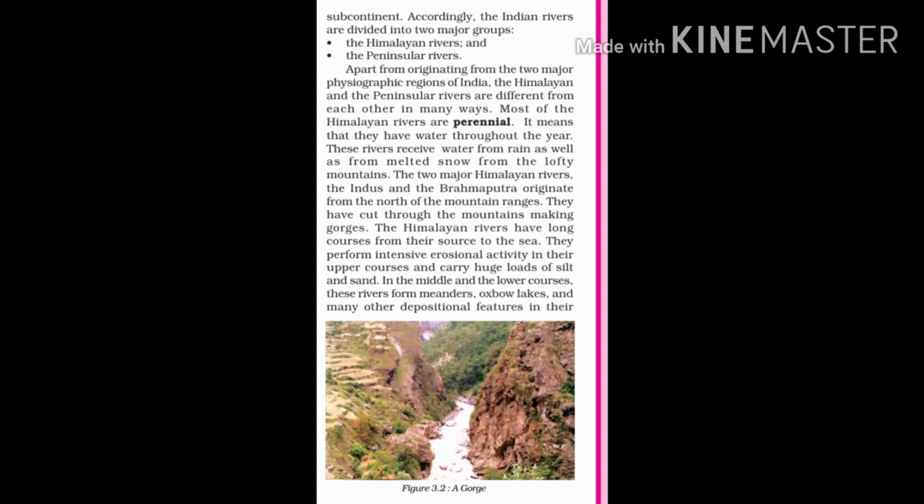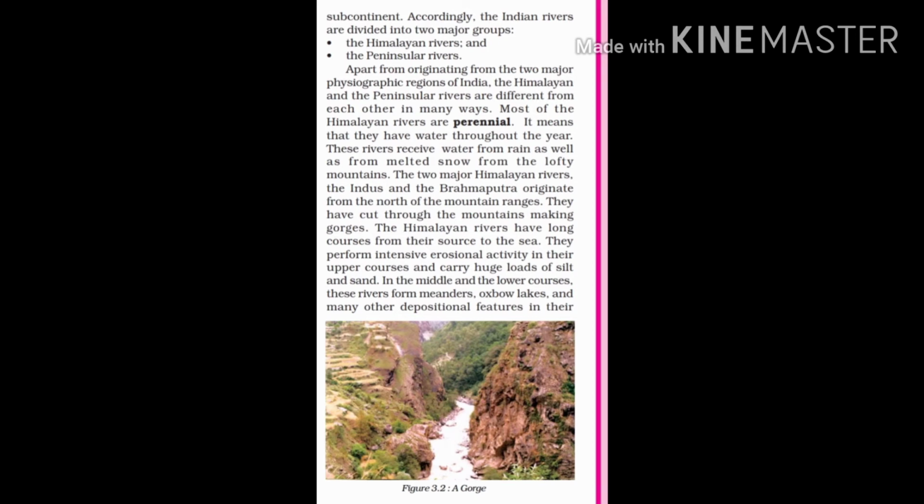Apart from originating from the two major physiographic regions of India, the Himalayan and the peninsular rivers are different from each other. How? Most of the Himalayan rivers are perennial. Why are they being termed as perennial? Because perennial rivers are those rivers which have water throughout the year. The two major Himalayan rivers are the Indus and the Brahmaputra.